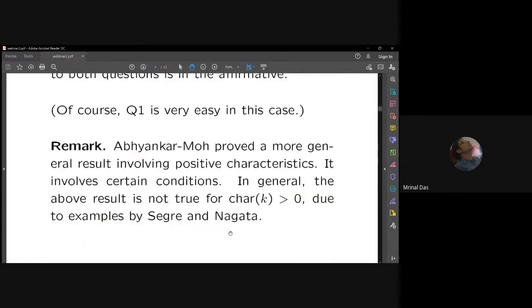Abhyankar-Moh actually proved a more general result involving positive characteristics, and I'm not getting into the detail here. It involves certain conditions, and if you remove those conditions, in general this result is not true for positive characteristic. There are examples by Segre and Nagata, and I believe there are references in the Datta and Gupta article where one can find these examples. These are again discussed in detail in that article.